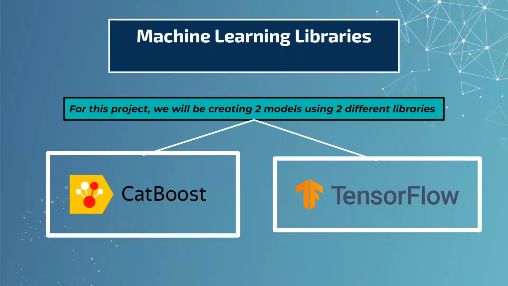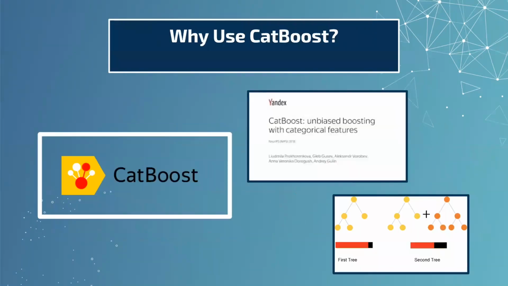For this project, we've created 2 models using 2 different libraries. One using CatBoost and the other using TensorFlow. So why use CatBoost? One of CatBoost's core edges is its ability to handle categorical data, as opposed to the majority of other machine learning algorithms that cannot handle non-numeric values. From a feature engineering perspective, the transformation from a non-numeric state to numeric values can be a very non-trivial and tedious task, and CatBoost makes this step obsolete.